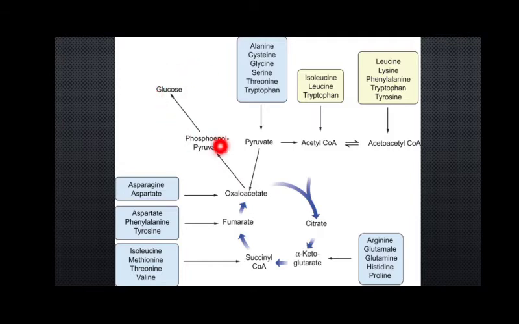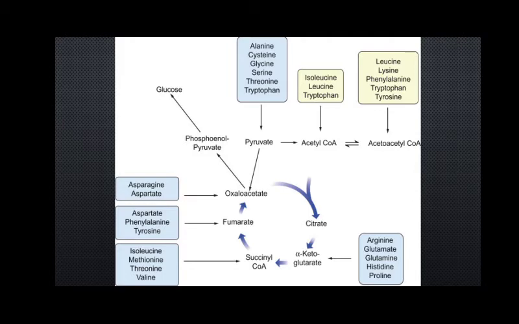If you remember, this process is known as gluconeogenesis, formation of glucose from any other alternative source. So this list of amino acids that are being shown here is capable of getting transformed into glucose. That is one way. Or you can say that this material that is being formed can now be part of the Krebs cycle, and from there we can get energy, isn't it? So that method is possible. Both these processes are possible.